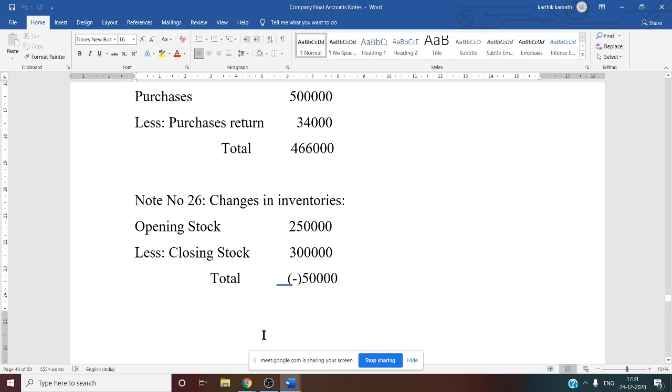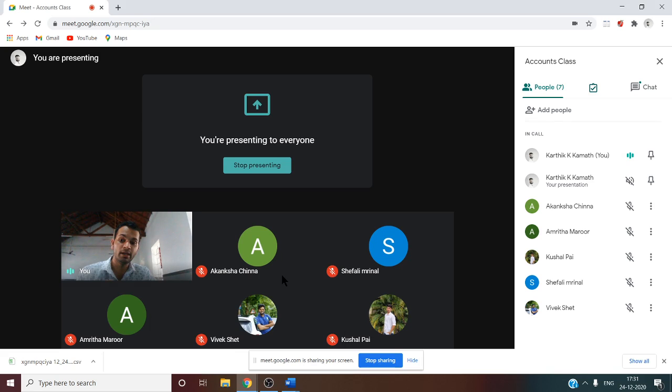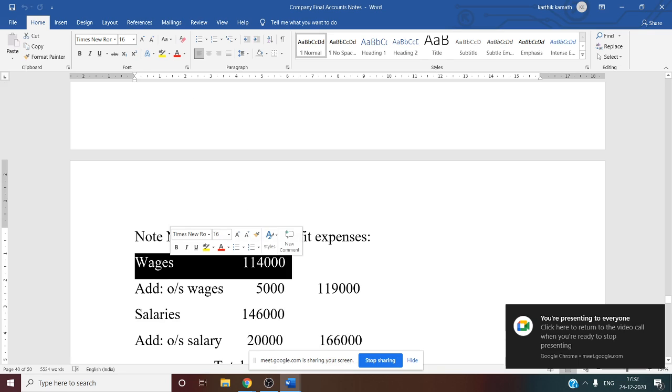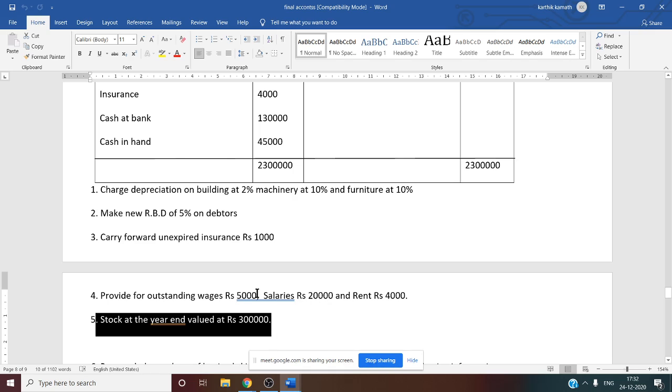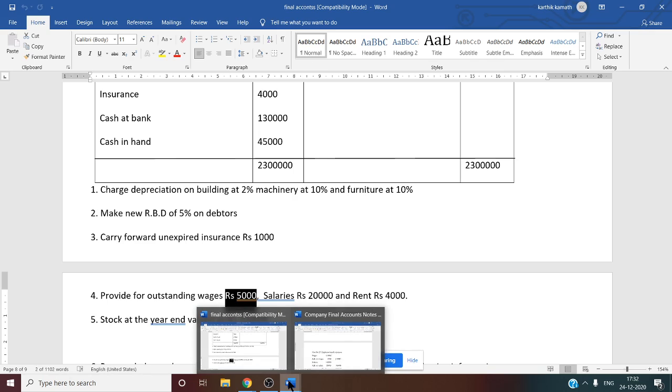Next, note number 27 is about employee benefit expenses. In this question, only wages and salary we have to consider, and we have to see the adjustment also. Wages given in the trial balance are 1,14,000, but there is one adjustment regarding wages, 5,000 outstanding wages, that you have to add.